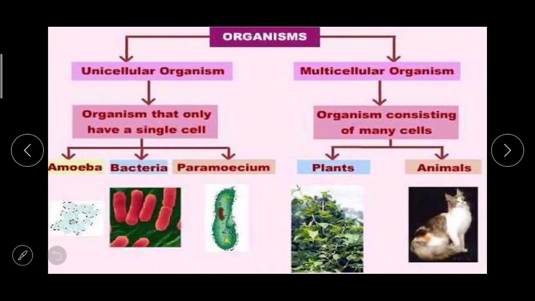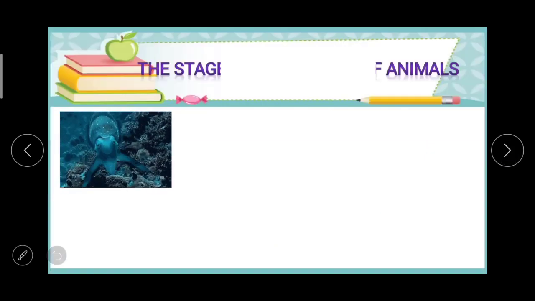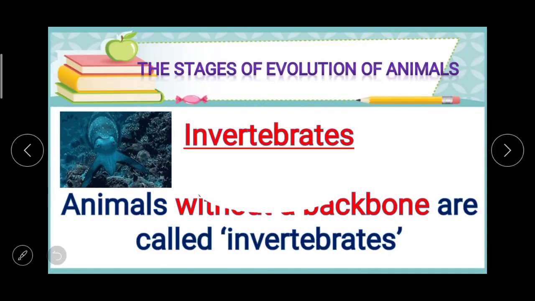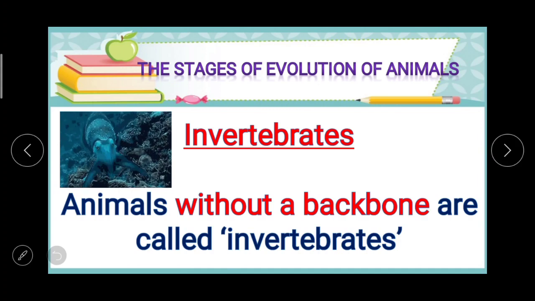Unicellular organisms that only have a single cell, in that amoeba, bacteria and paramecium. In multicellular organisms consisting of many cells, which includes plants and animals. Now in this, the next thing, in the stages, we are going to talk about the different stages, and in this, the first one, invertebrates.